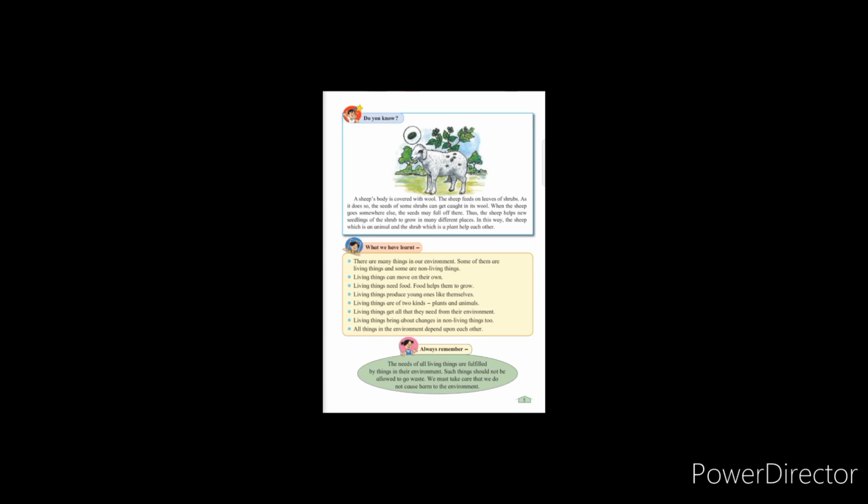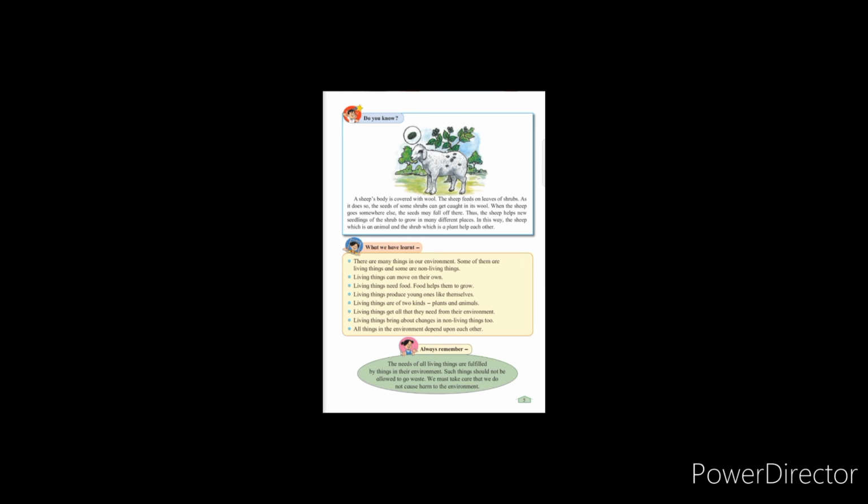When they are roaming here and there, the seeds fall down, and the sheep helps new seedlings of the shrub to grow in many different places. Because that seed falls, it grows into a new plant, so it leads to growth of new plants everywhere in different places. In this way, the sheep, which is an animal, and the shrub, which is a plant, help each other. So they have told an example that animals and plants also help each other.